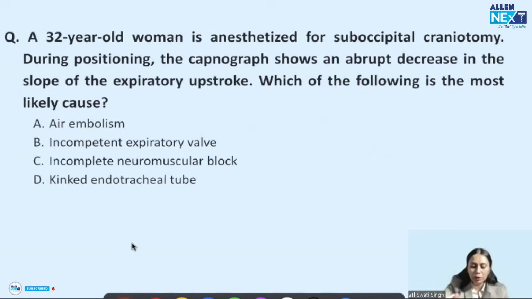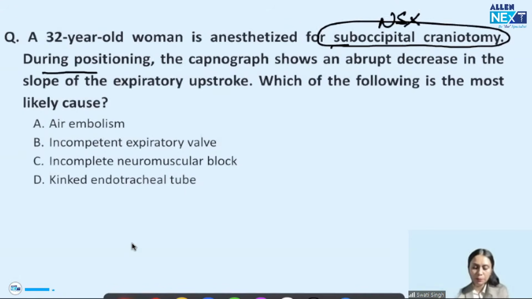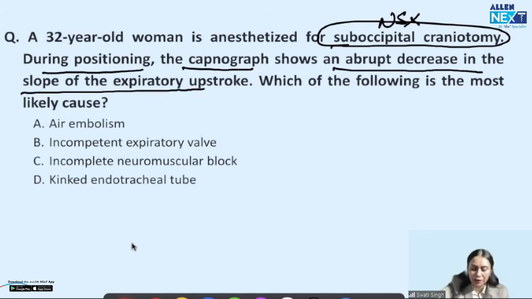Okay. Now coming on the next question, last question for the session. A 32-year-old woman is anesthetized for suboccipital craniotomy. So first thing, it's a neurosurgery. During positioning, the capnograph shows an abrupt decrease in slope of the expiratory upstroke. Which of the following is the most likely cause?